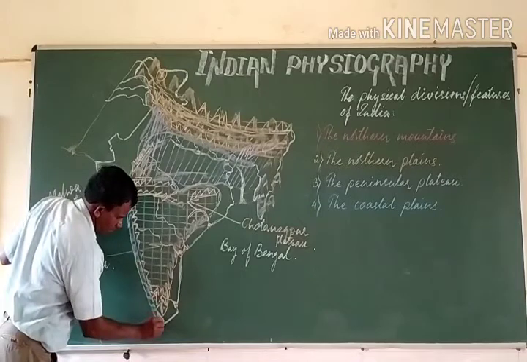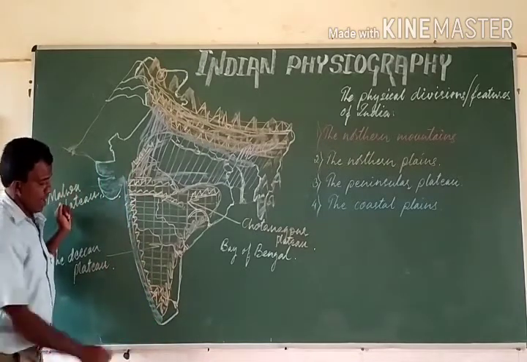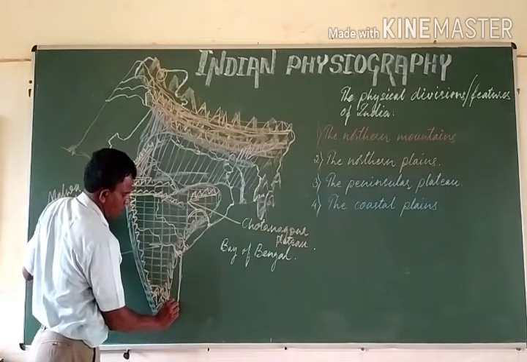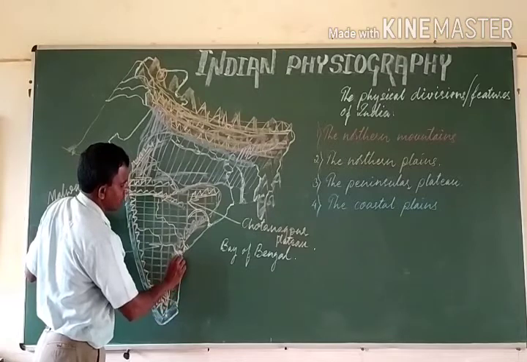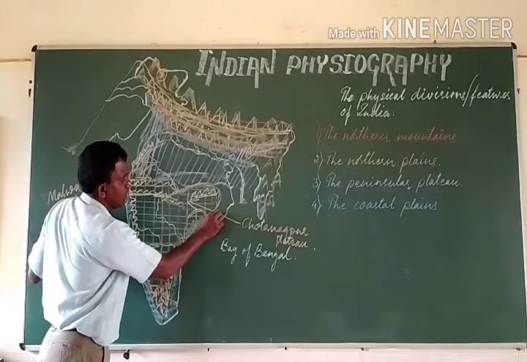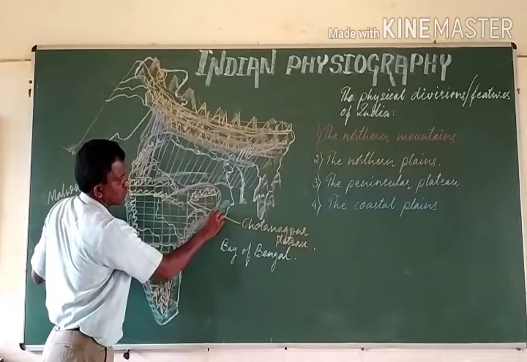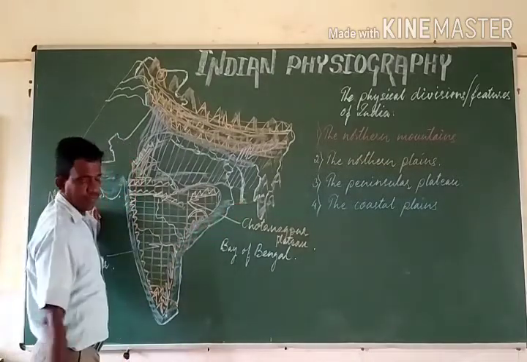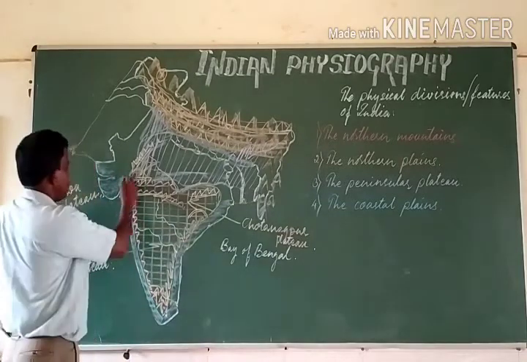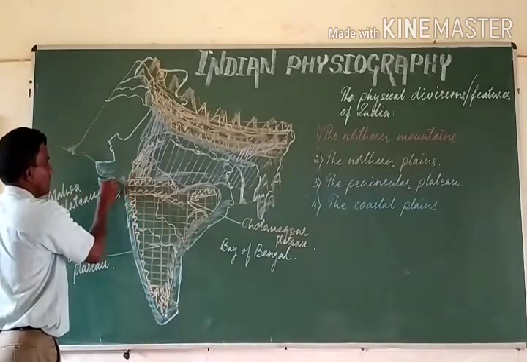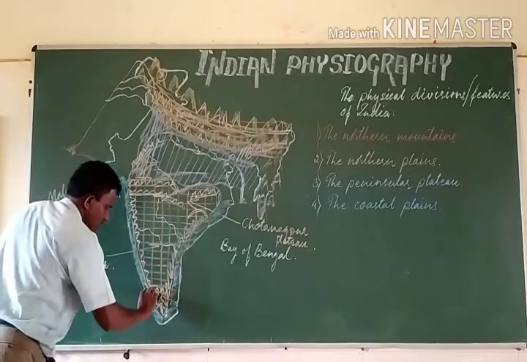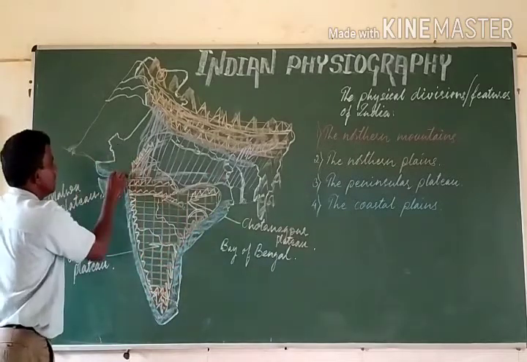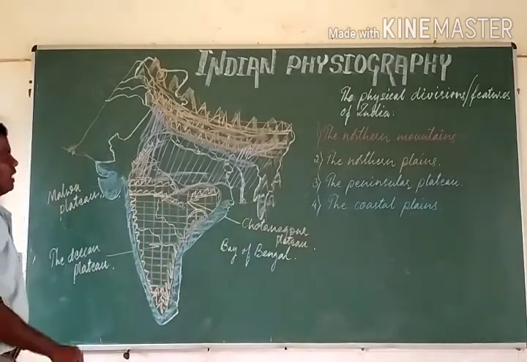So this is called west coastal plain, and it has been stretched up to Kanyakumari, and the coastal plain of our country has been stretched along the east coast up to Kolkata, or say up to the mouth of river Ganges. Say this entire part, which is being shown with this particular blue color, is the coastal plain of our country.